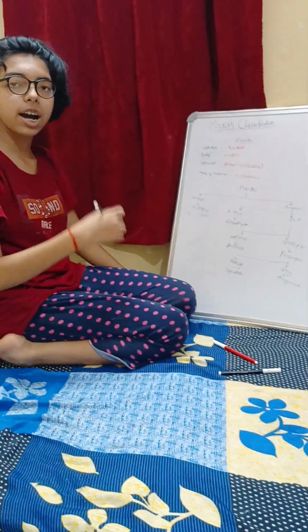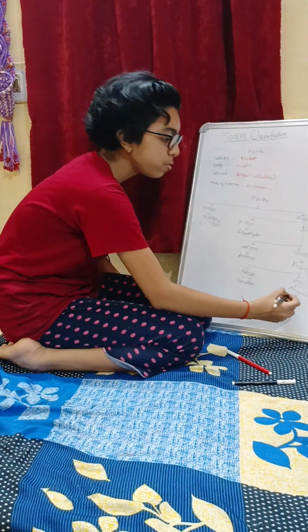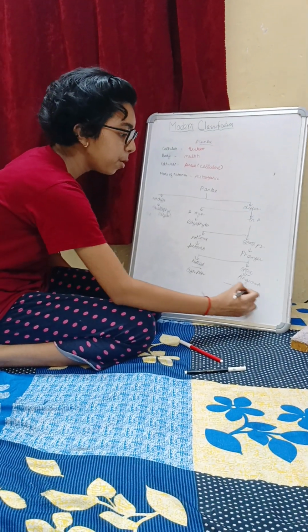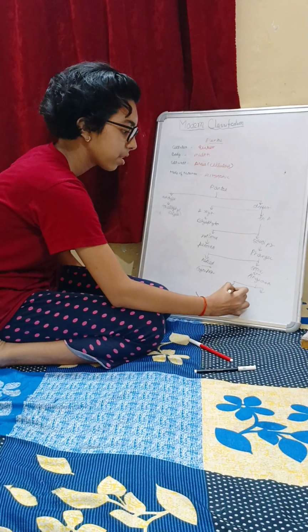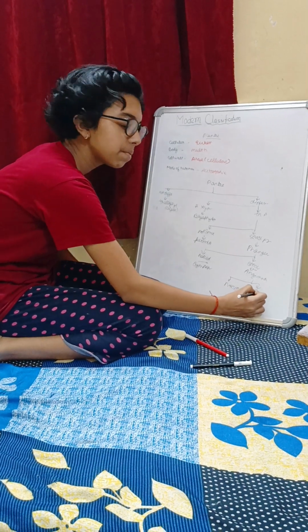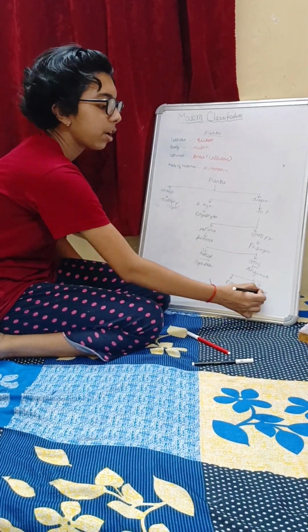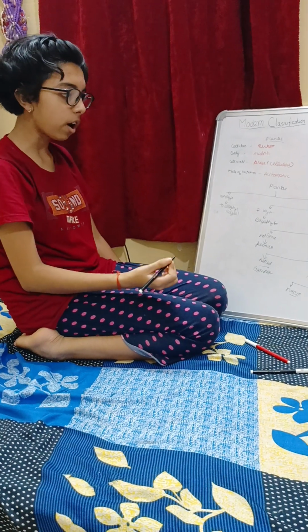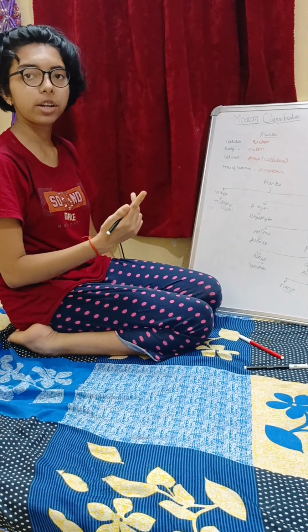Further, the angiosperms are divided into two categories, monocots and dicots. Monocots have only one cotyledon, and dicots have two cotyledons.